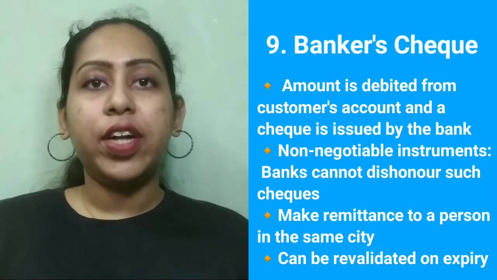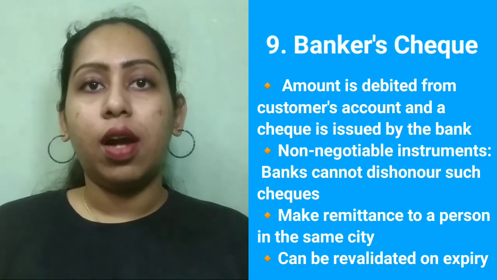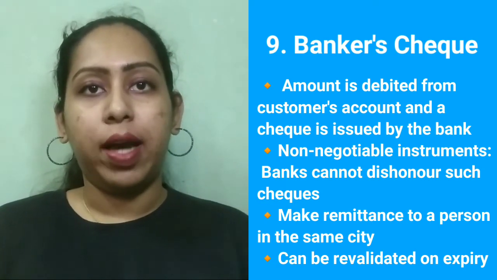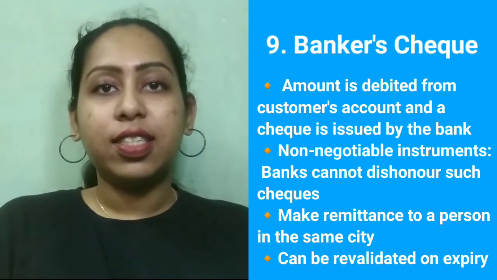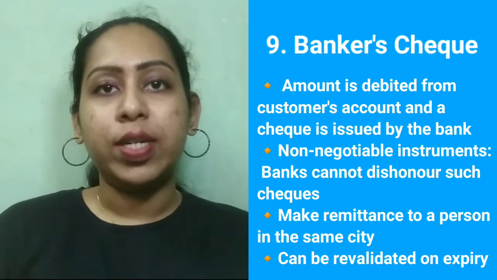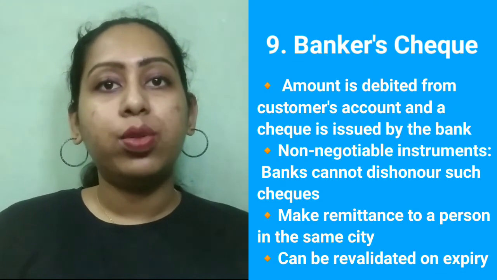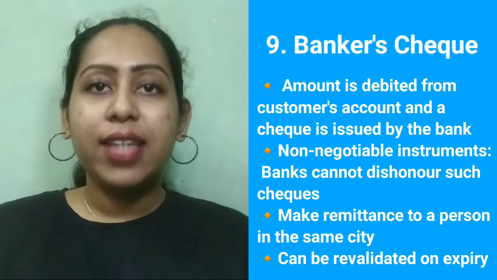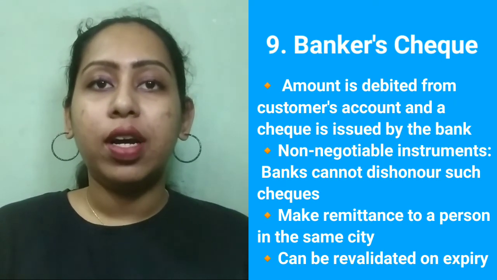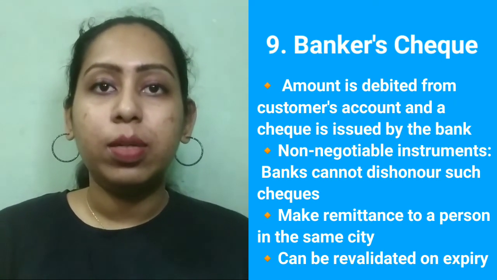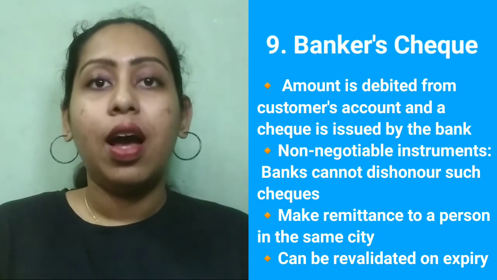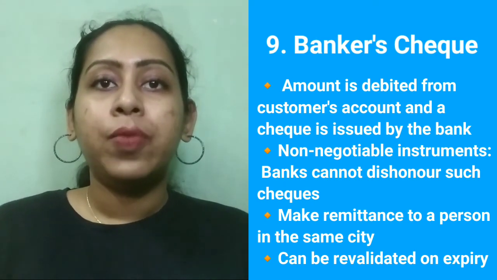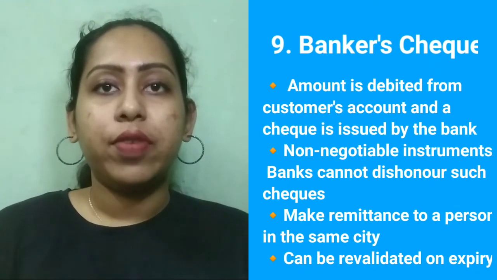9. Banker's check. The amount specified in the check is debited from the customer's account and then the check is issued by the bank. This is why banker's checks are also called non-negotiable instruments, as there is no room for banks to dishonor such checks. Banks issue such check on behalf of an account holder to make a remittance to another person in the same city. Upon expiry, that is 3 months, they can be revalidated subject to specific conditions.